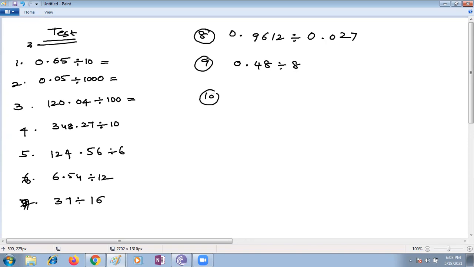And the 10th one, 22.5 divided by 1.5. Now these 10 bits, please complete it and put it in the chat box.